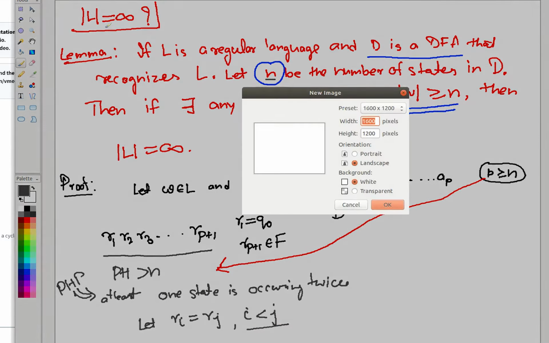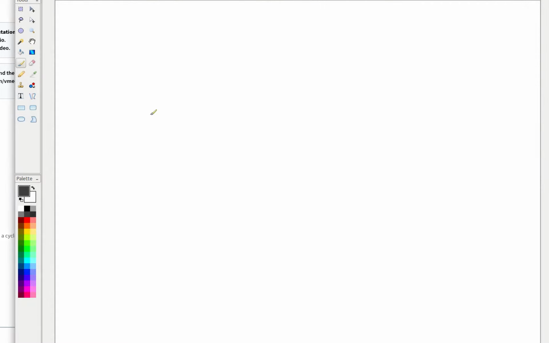This is R1, this is R2, up to some Ri, and then further you go to some Rj, and then up to Rp plus 1, right? That's what it looks like, and these two are actually the same state, correct?